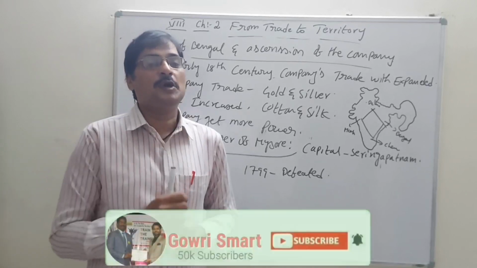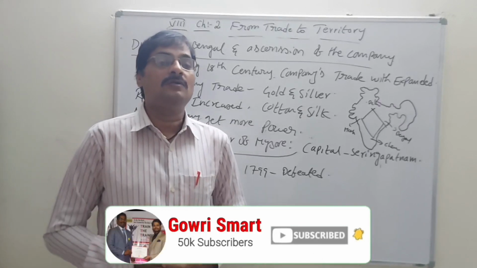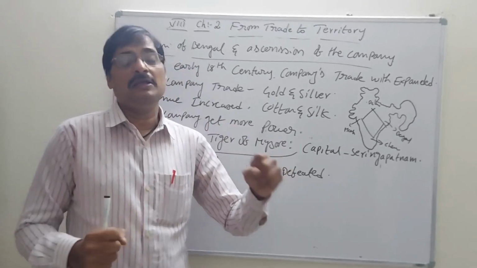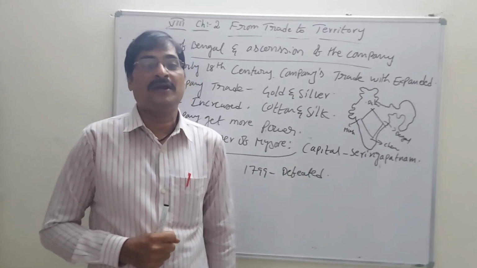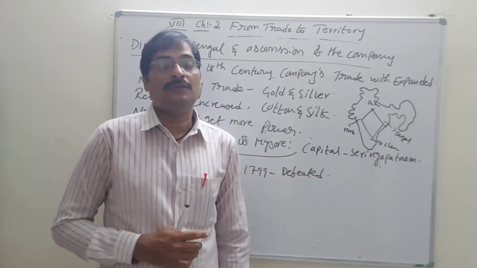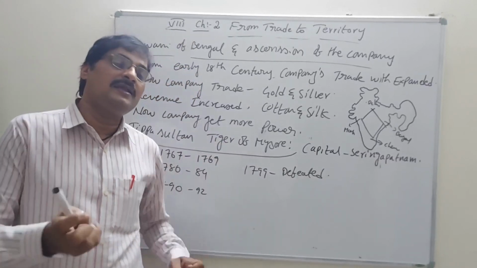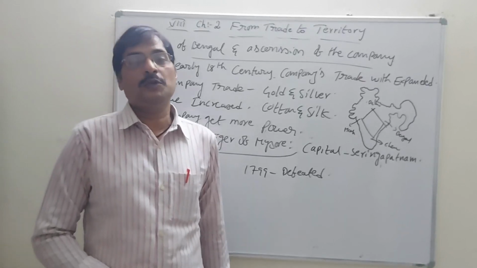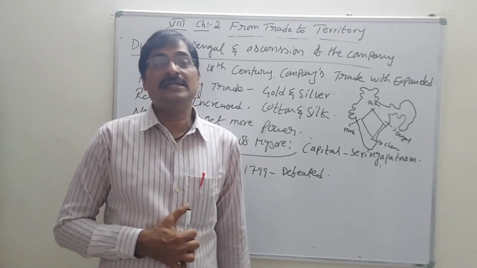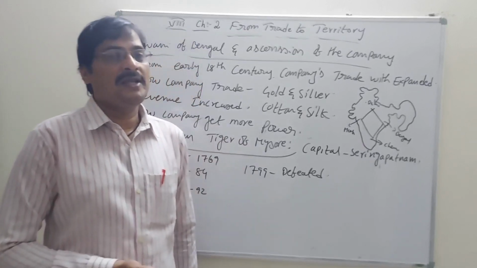One trigger was not working properly. That is why he wanted to fight the tiger for a very long time. After a long time, the trigger worked again, and he shot the tiger. So that is why he is called the Tiger of Mysore. That is one story. One more story is there.